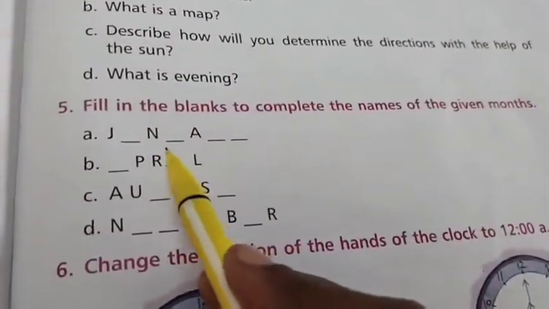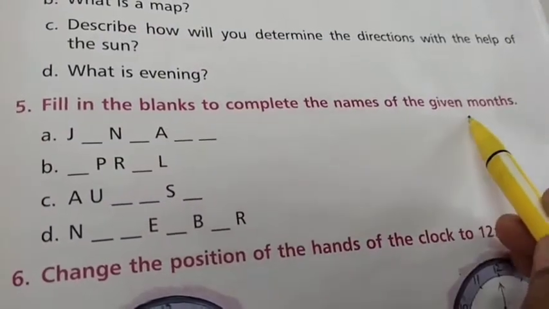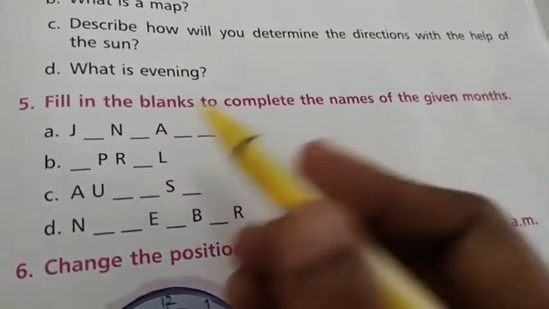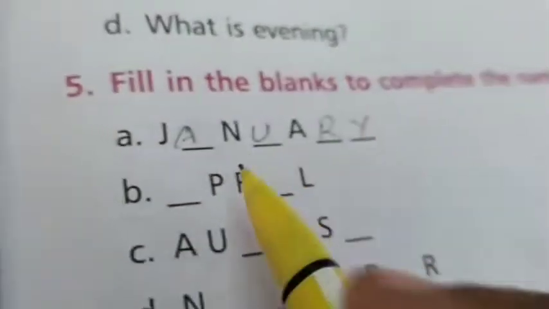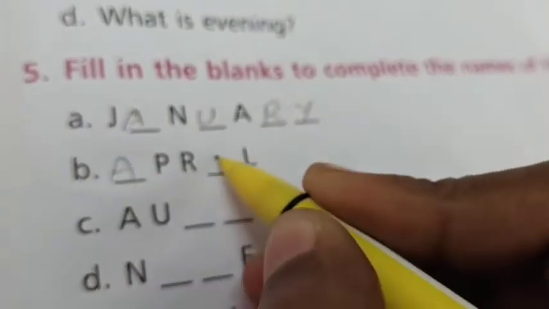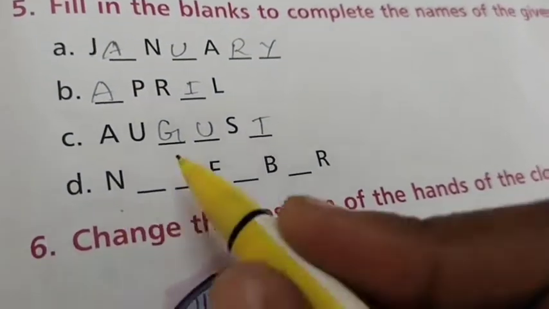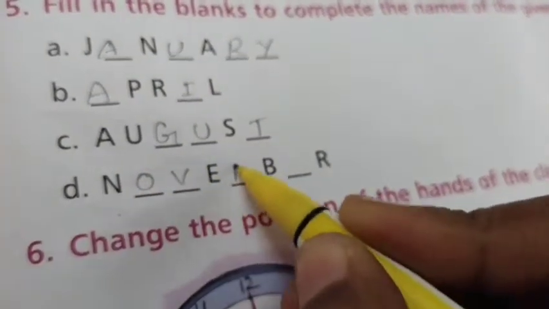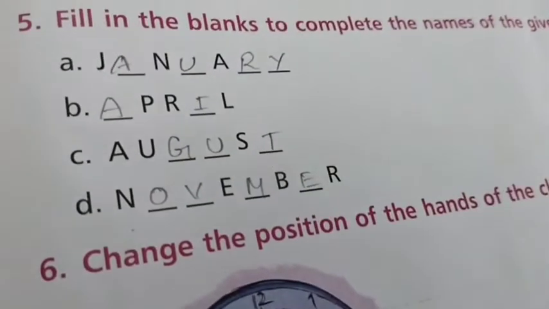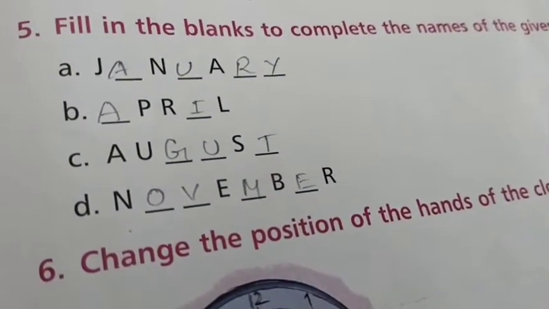Now we are going to do fill in the blanks to complete the names of the given months. First month is January. Write the letter. Second one, April, A-P-R-I-L. August, A-U-G-U-S-T. Last one, November, N-O-V-E-M-B-E-R. Are you all finished? Write it neatly, children.